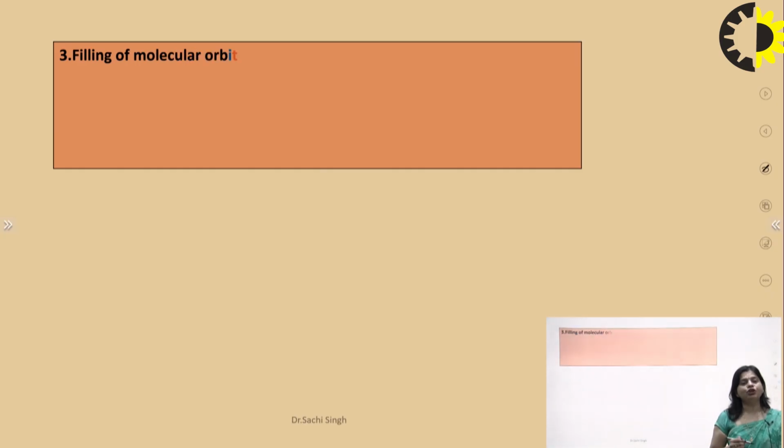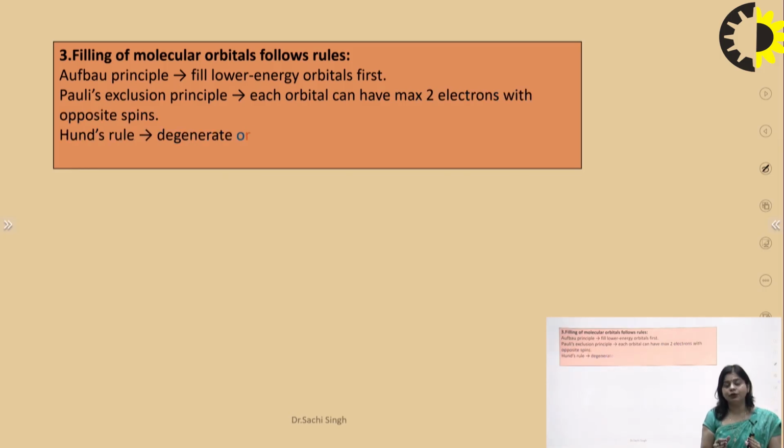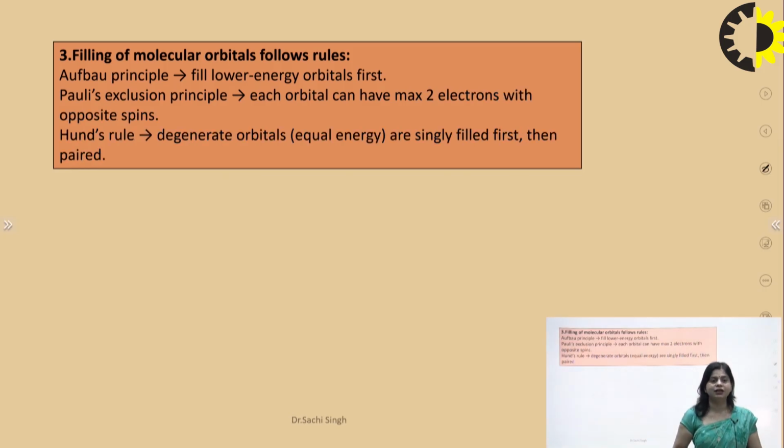In the next postulate, the filling of molecular orbitals takes place by the rules which we have already studied during the filling of atomic configurations. That is the Aufbau principle, Pauli exclusion principle, and Hund's rule. According to the Aufbau principle, electrons fill the lower orbital first and then the higher orbital. If it is 1s, 2s and 2p, electrons fill the 1s orbital first.